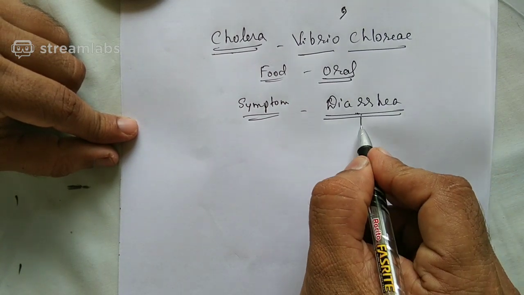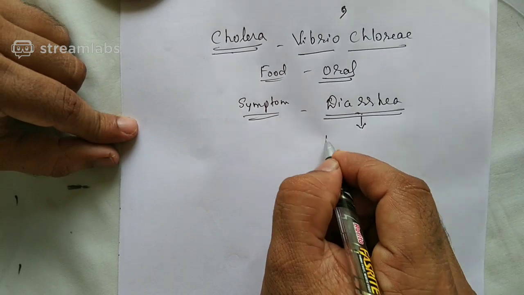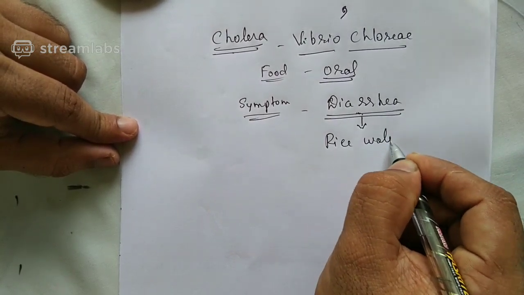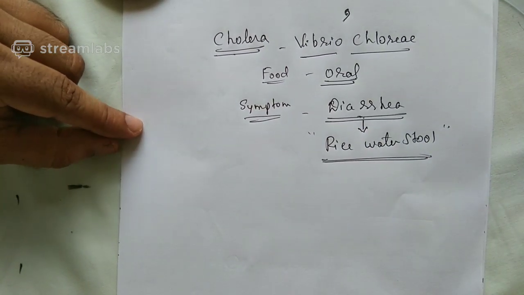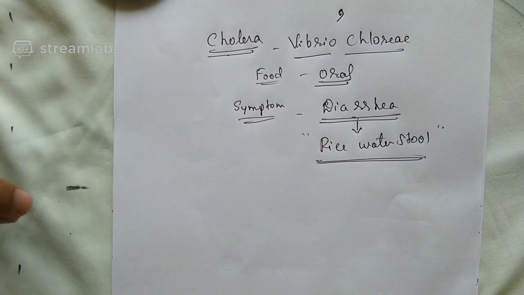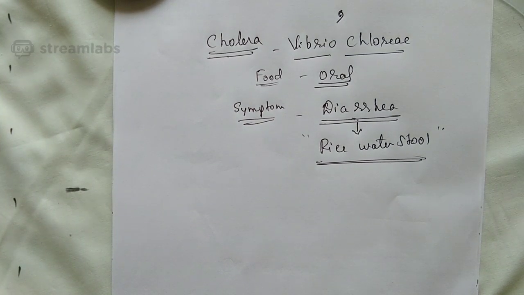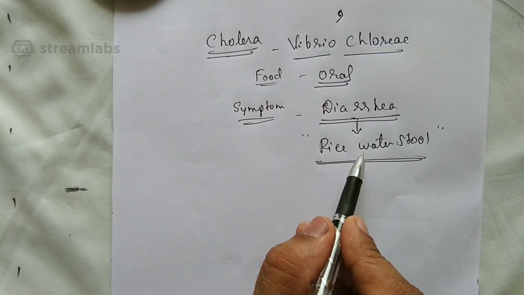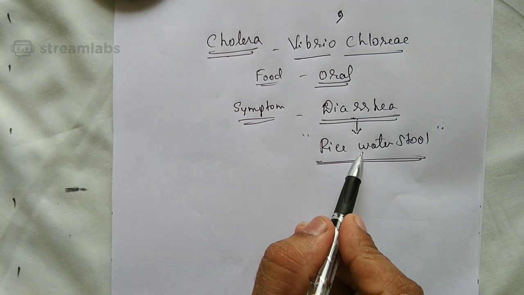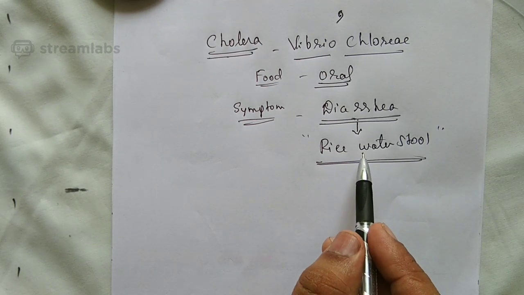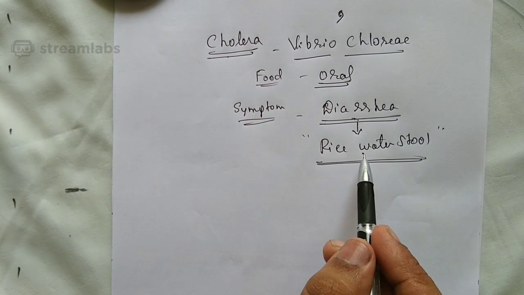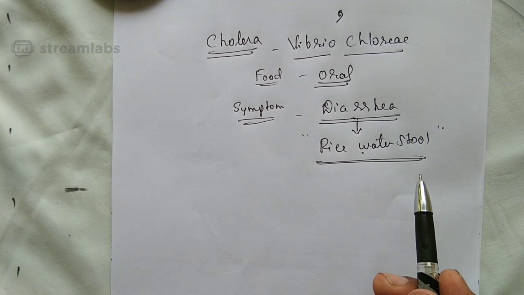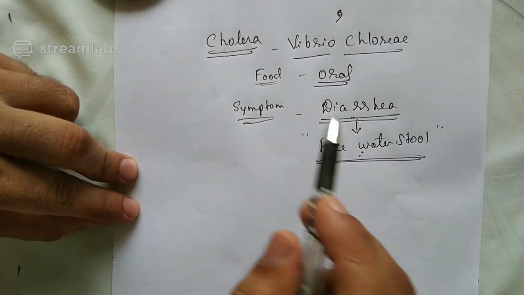And diarrhea in cholera has a specific symptom. What is that? It is a rice water stool. Rice water stool is a symptom of cholera. What is the meaning of rice water stool? When we boil the rice, what is the appearance of the water? The same will be the appearance of the diarrhea in the case of cholera. It's very important, students. These things cannot be taken as disgusting words, because when you become a doctor, you have to ask all this of the patients when you go for practice. Okay, rice water stool in the case of cholera.